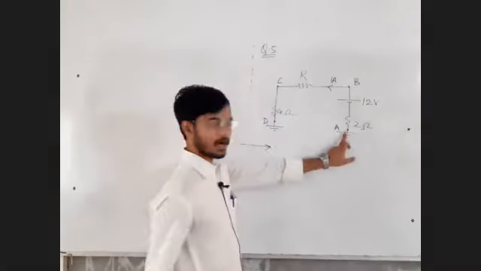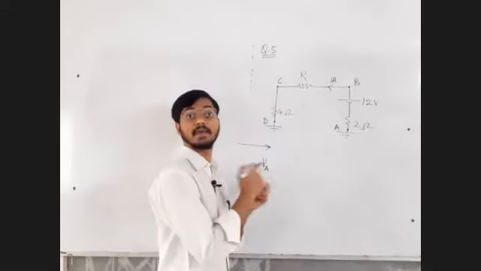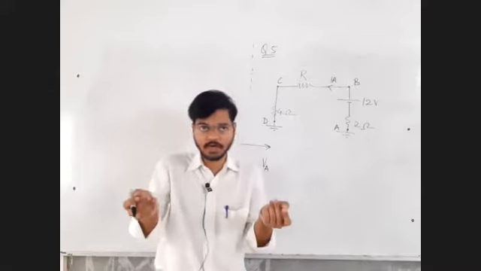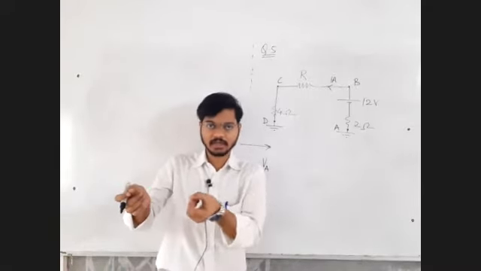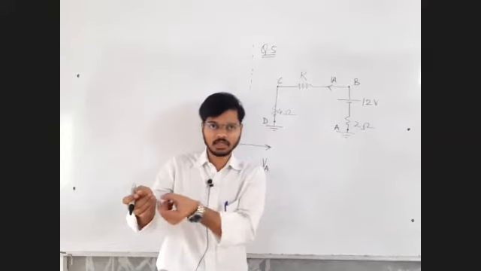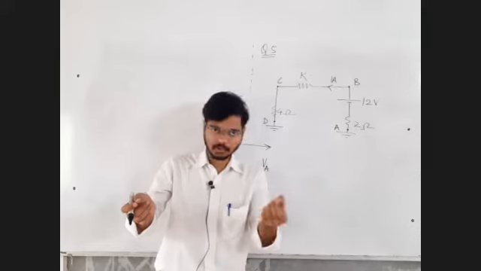We started at one point and started to write the equations. If the potential rises, we added the potential. If the potential falls, we subtracted the potential.